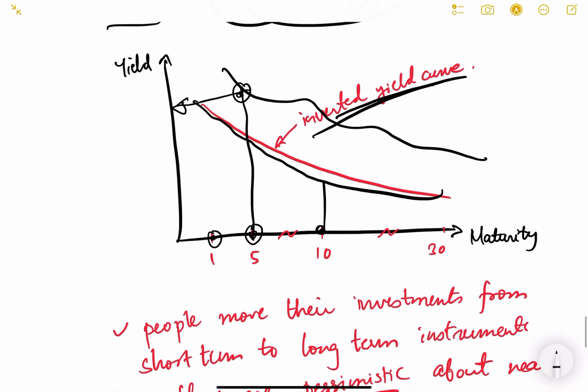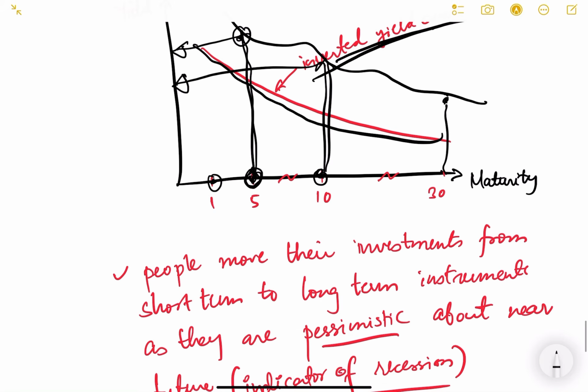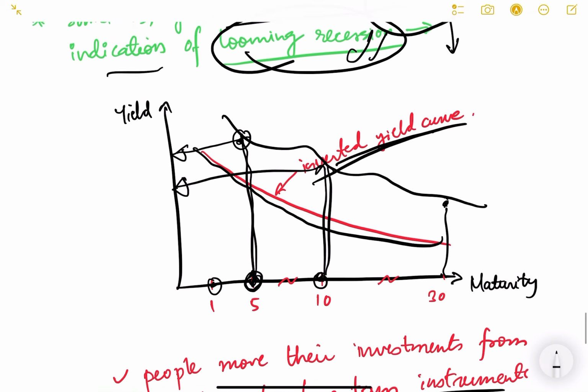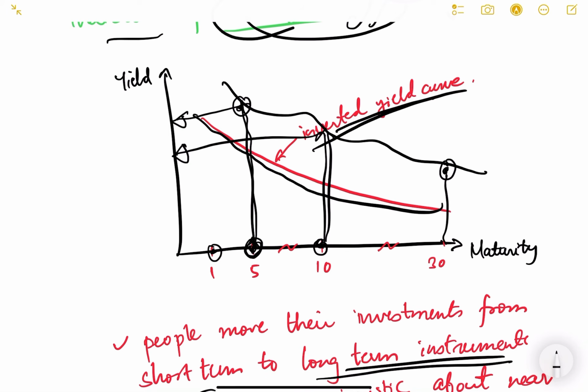Okay, see here, you look at this. Basically here, the yield of your 5 years is more than the yield of your 10 years or yield of your 30 years. So what does that mean? It means that people move their investment from short term to long term instruments. Okay, so people feel that it is not beneficial to invest in the short term. So the demand for the short term instruments, that is 5 years and 10 years, is less than the demand for 30 years bond.